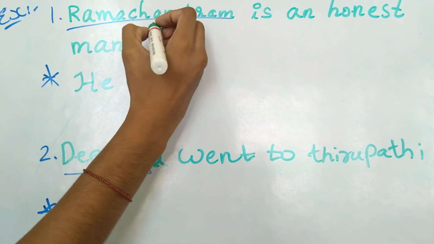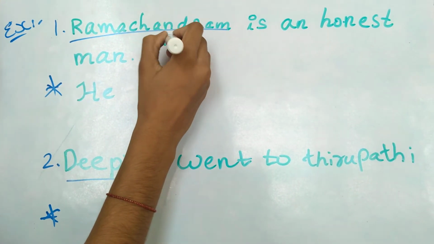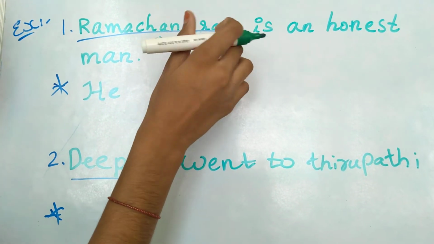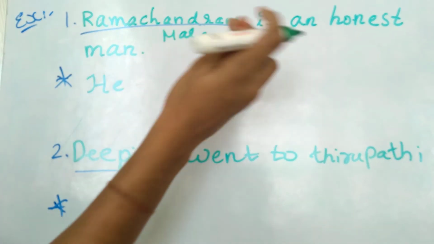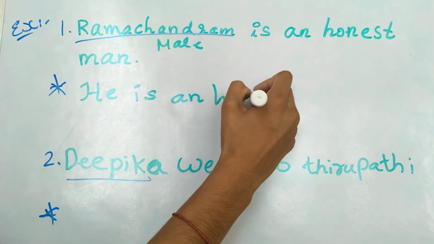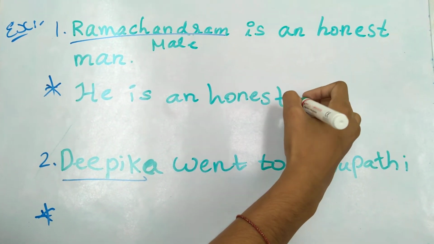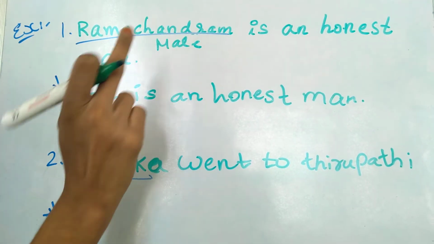Which gender is this? This is male gender. When male gender is coming, we have to use he. When female, we have to use she. So here, he is an honest man. Instead of this name, we are using this one.